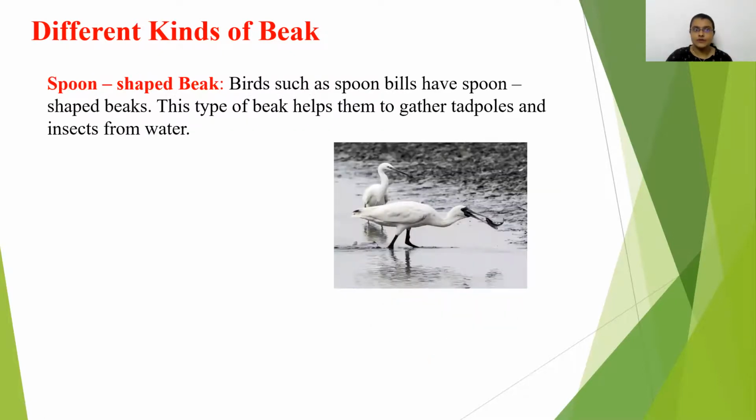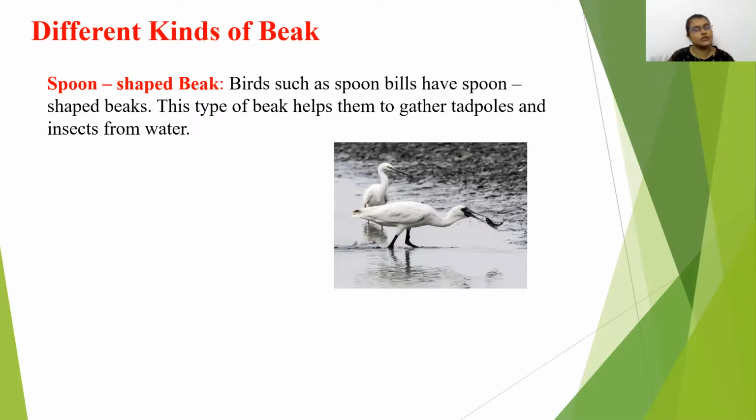Yes. Now, spoon-shaped beak, children. We also use a spoon, right? When we want to eat something, we use a spoon. So birds such as spoonbills have spoon-shaped beaks. This type of beak helps them to gather tadpoles and insects from the water.